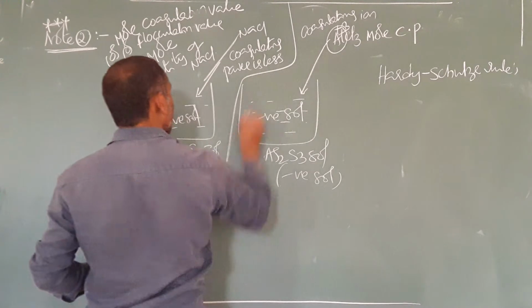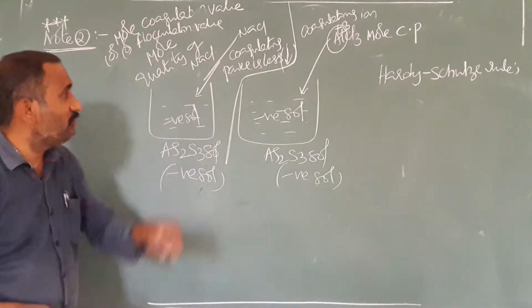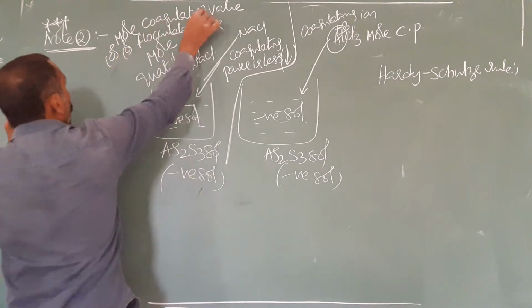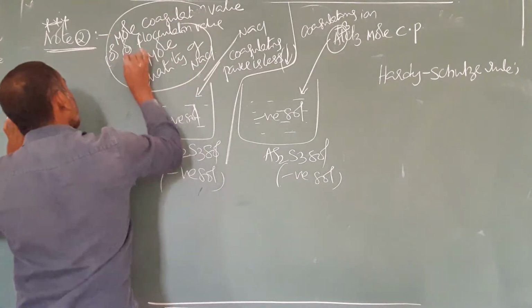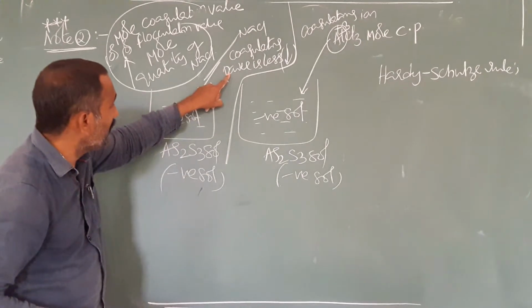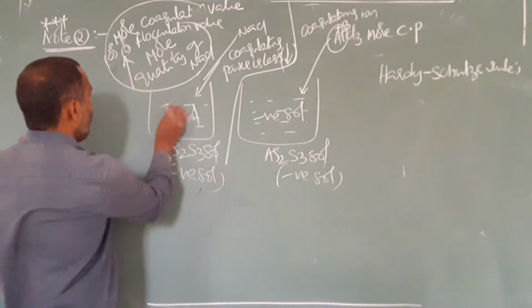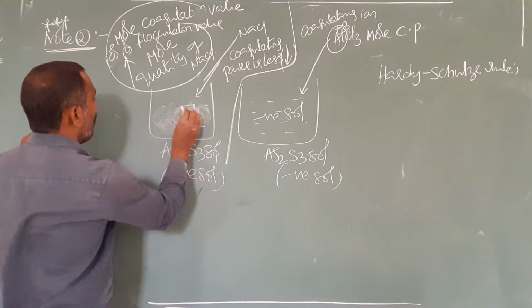For NaCl, coagulating power is less. Whenever coagulating power is less, we should add more quantity of NaCl. Why should we add more quantity of NaCl? Because coagulating power is less. Then only coagulation takes place.